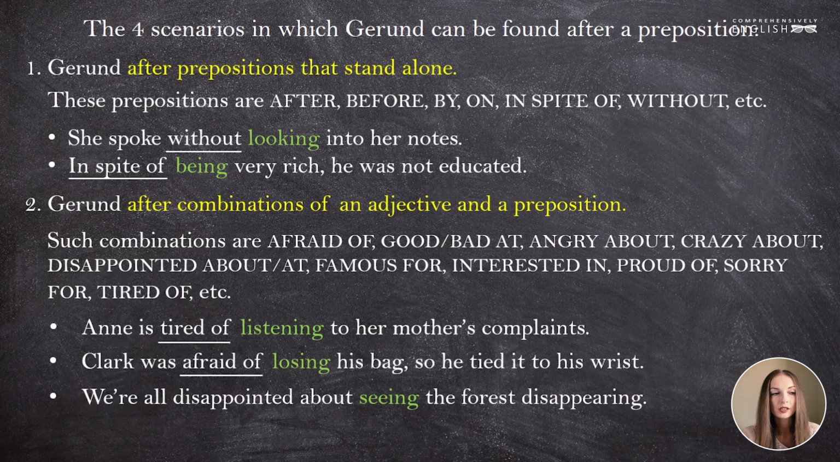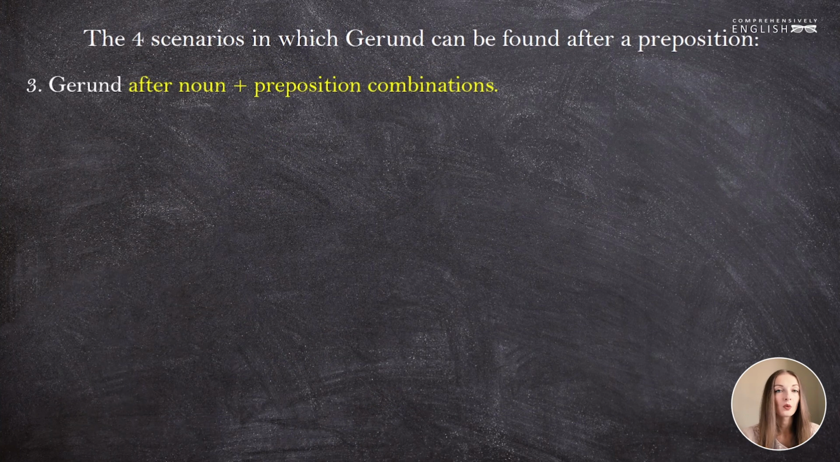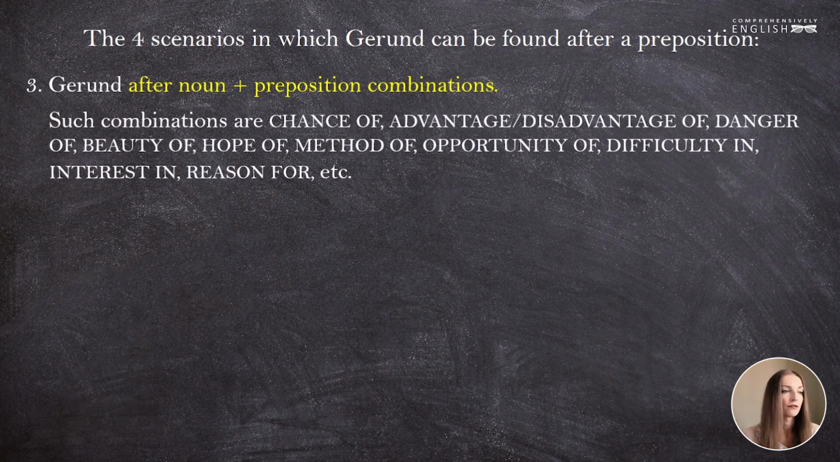We are all disappointed about seeing the forest disappearing. Cats are very good at catching birds. The third scenario where we see the gerund after a preposition is when the preposition follows a noun. These nouns are chance, advantage, danger, hope, etc. So we see the gerund after the expressions chance of, advantage or disadvantage of, danger of, beauty of, hope of, method of, opportunity of, difficulty in, interest in, reason for, and so on and so forth.